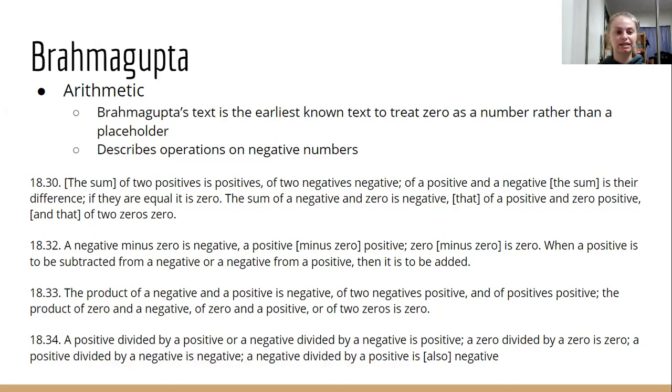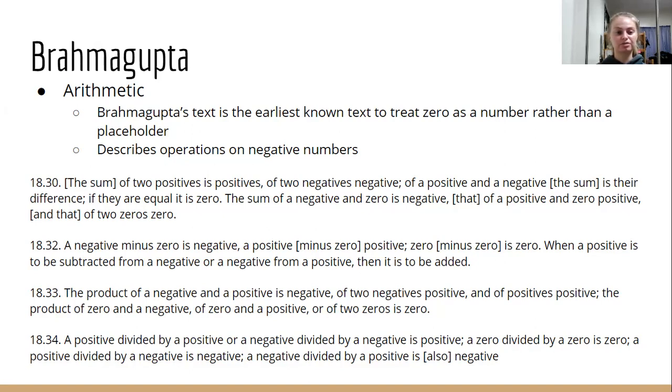So the first one says that the sum of 2 positives is positive, the sum of 2 negatives is negative, and the sum of a positive and a negative is going to be their difference. And then if we have the sum of 2 equal positive and negative numbers, we're going to get 0. And then he includes 0 in here also. So the sum of a negative number and 0 is negative. The sum of a positive and a 0 is positive. And then the sum of 2 zeros is 0.